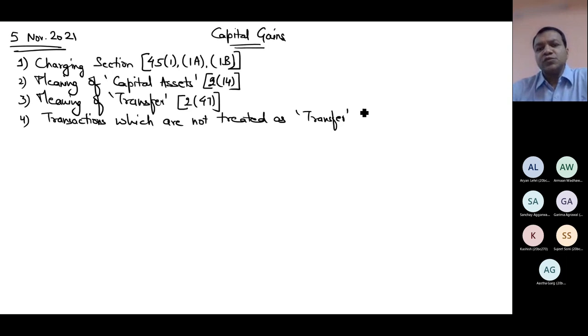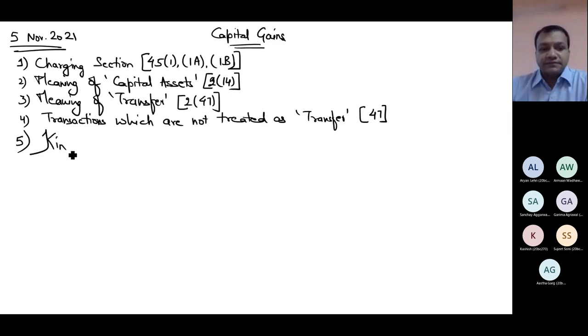Because when a transaction is not at all treated as transfer, then you don't compute income under the capital gain, because if something is not at all transferred, why there is a need to compute capital gain. So these four subtopics I have discussed. I hope it is clear. In case if you have any doubt, you can ask me. Otherwise, I'm proceeding to today's discussion in the next heading, fifth,